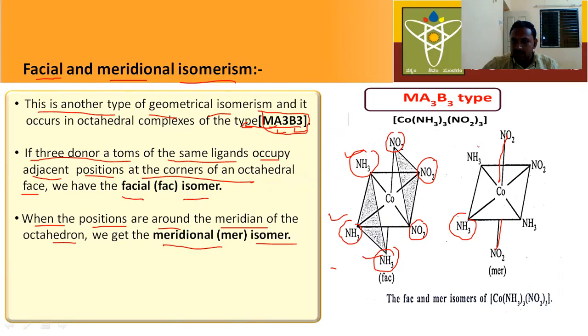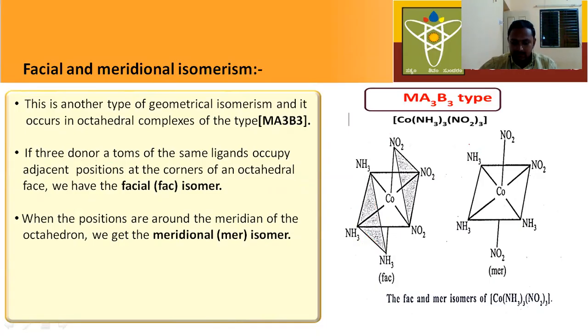Three identical groups are present adjacent to each other on the face in the facial case, but here these amine groups are not adjacent to each other. These three amine groups are present on the same plane. This is above the plane and this is below the plane.